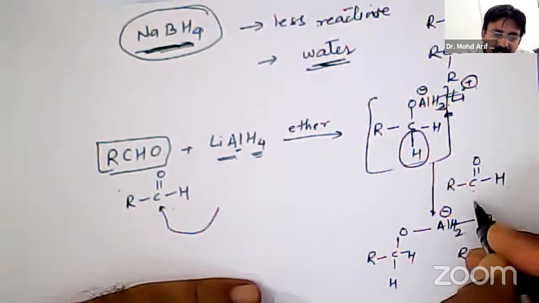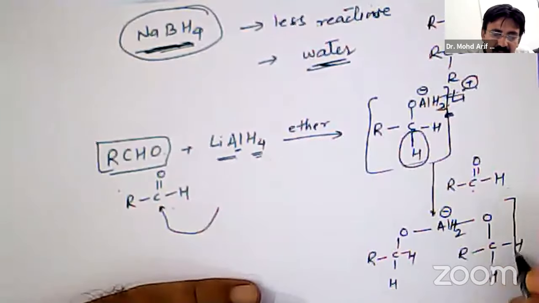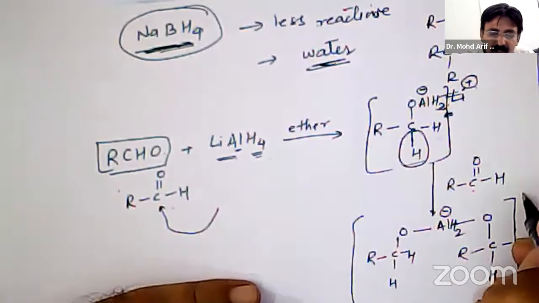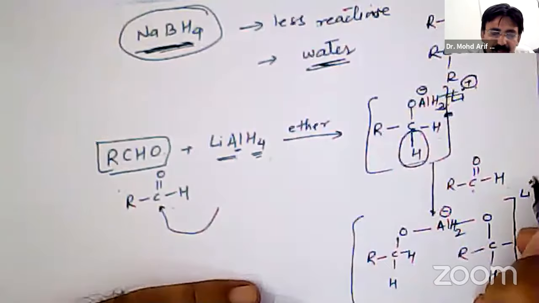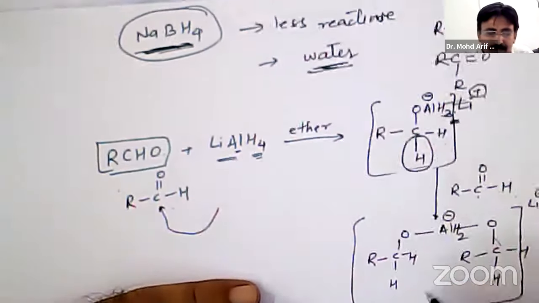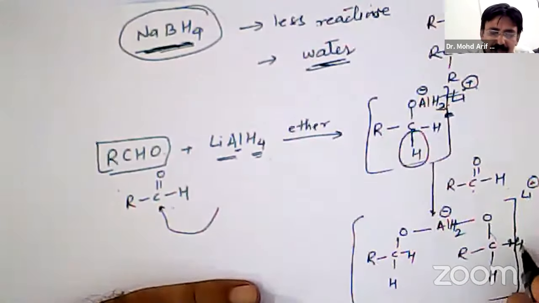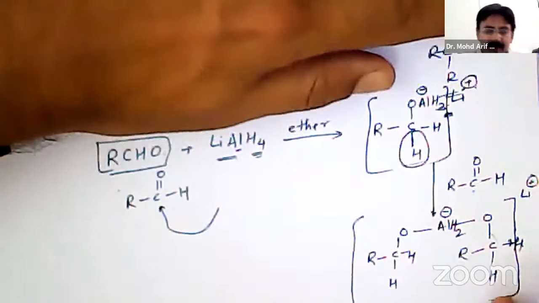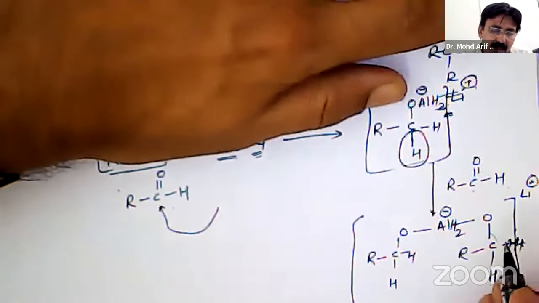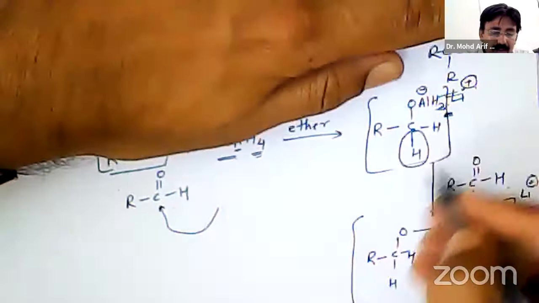It is negative, attached with the lithium positive ion as an ionic bond.